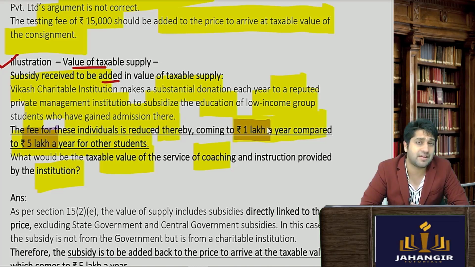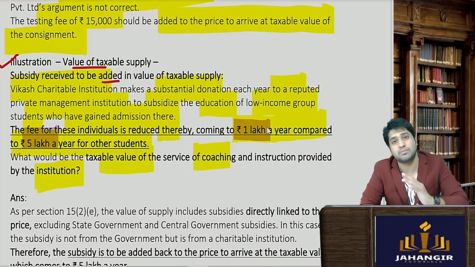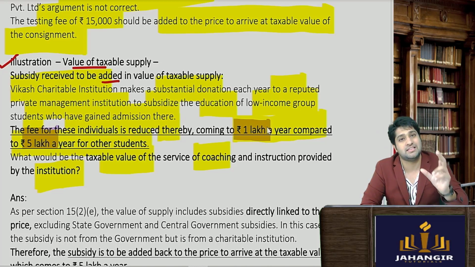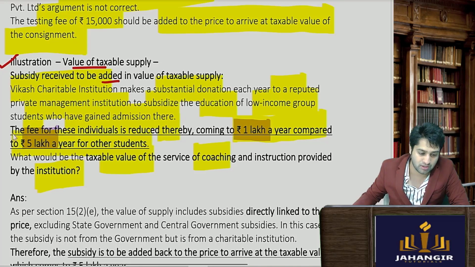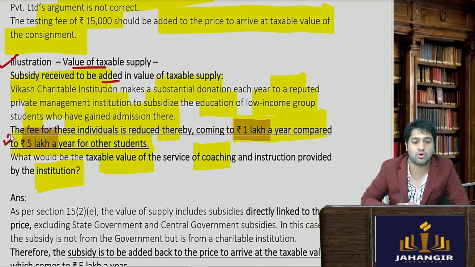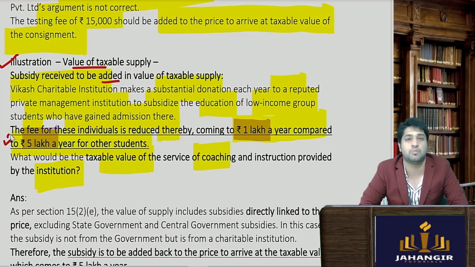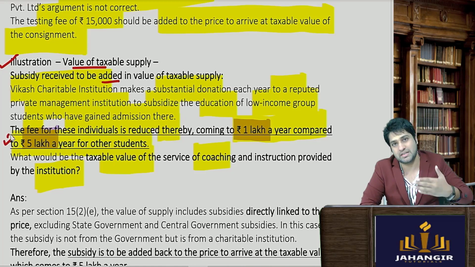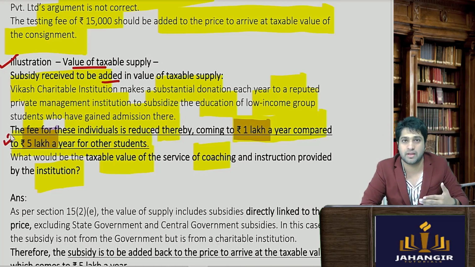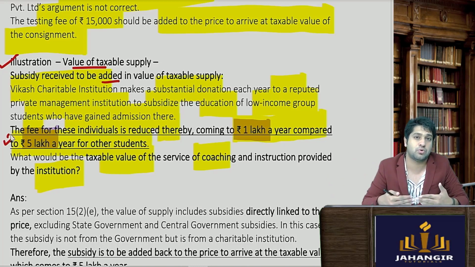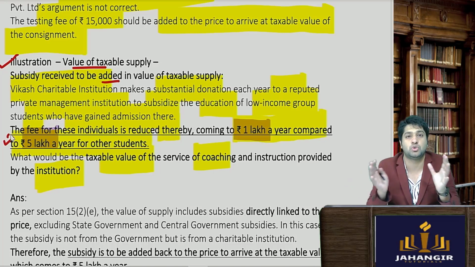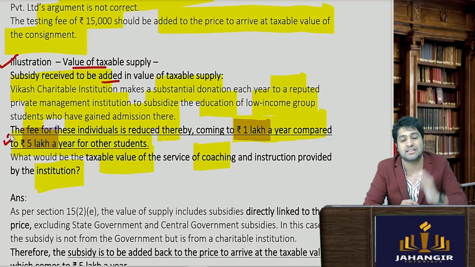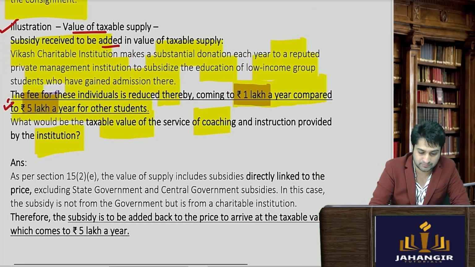If it's a private organization giving subsidy, the subsidy will also be added into the value and GST will be taken on the total amount. Since it's a private organization and non-governmental, this entire figure would be taxable. So 1 lakh rupees what the students are going to pay plus 4 lakh rupees what you're going to get in the form of subsidy from a private organization. Total value will be taken and GST will be levied on 5 lakh rupees.